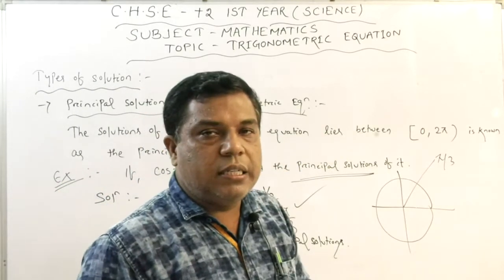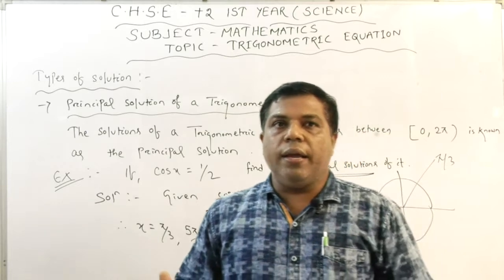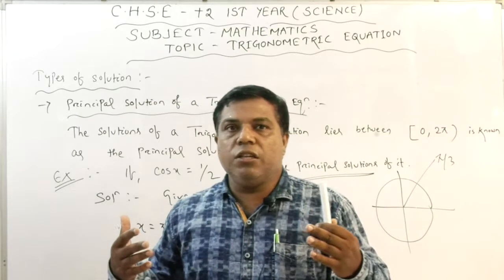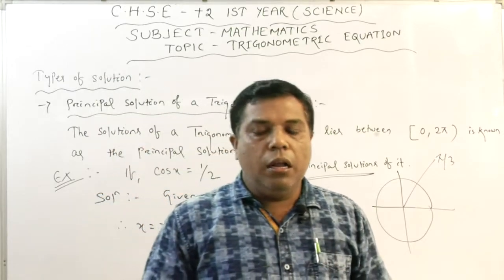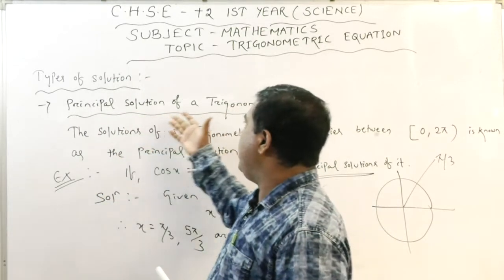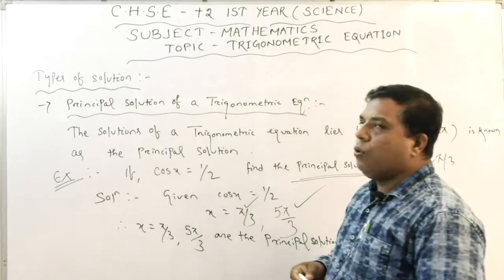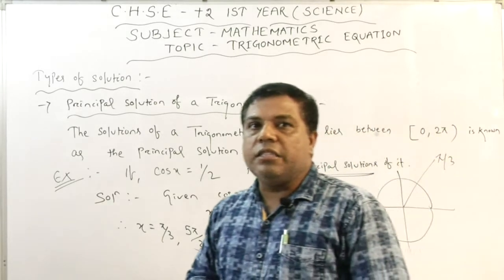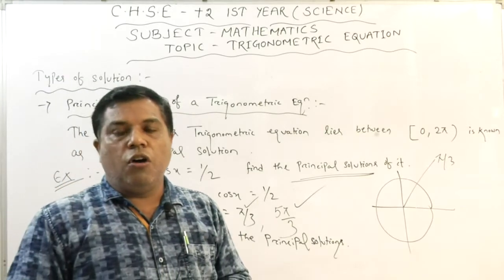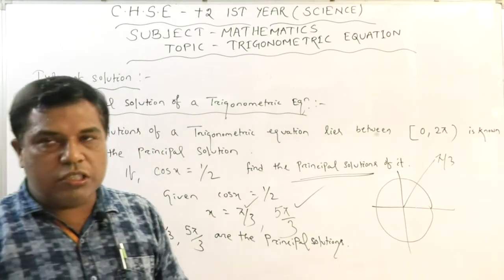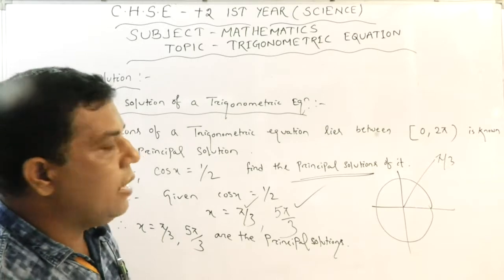Moreover, dear students, there is an easier rule to find all possible solutions of a trigonometric equation. Those are called the general solutions. So now we are going to discuss the general solutions of some trigonometric equations.